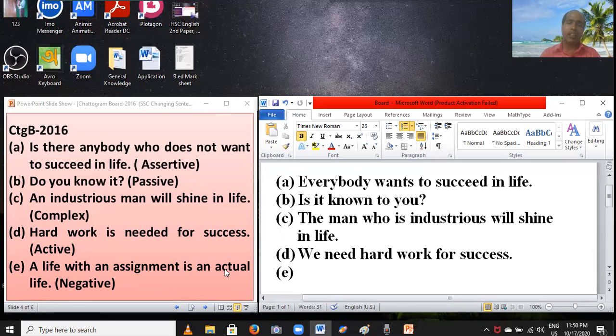Question: is there an auxiliary verb in this sentence? Yes, my dear students, the auxiliary verb here is "is". While changing into negative, you have to set "not" after the auxiliary verb, and you have to change the keyword "with" to its antonym "without". So you have to set "without" instead of "with": a life without an assignment.